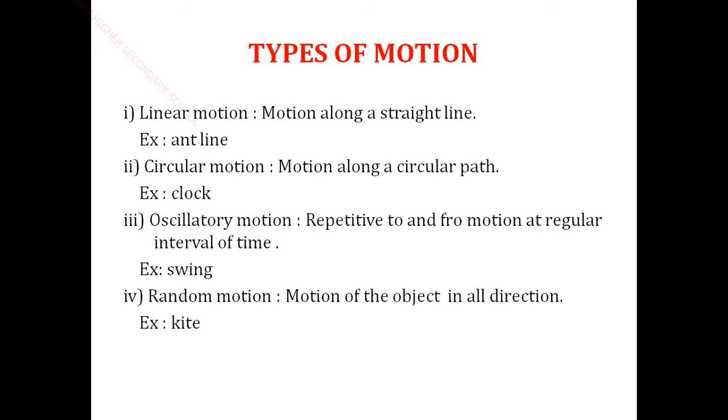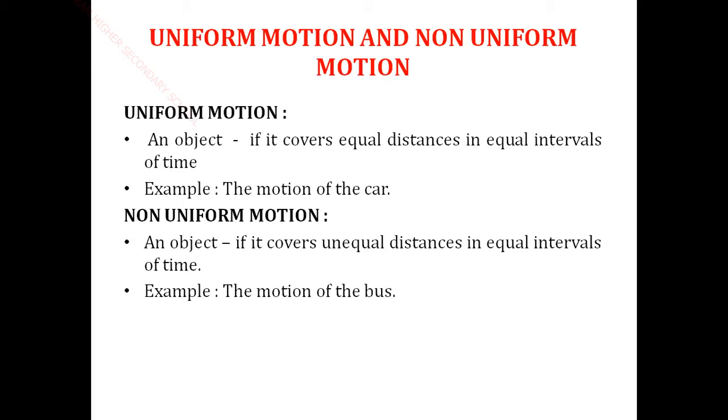Birds flying are all examples of random motion. That means there is no specific direction, moving in all directions. So that is random motion. Are you clear? Okay, next is uniform motion.